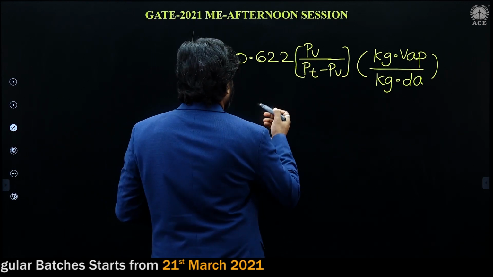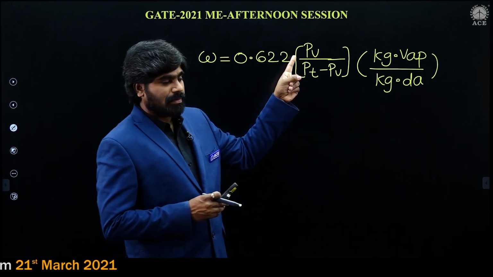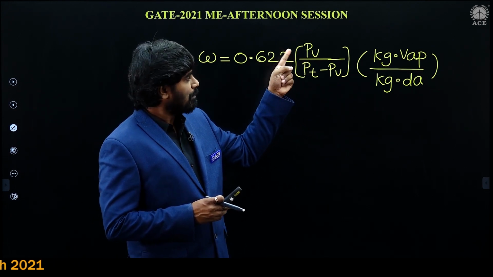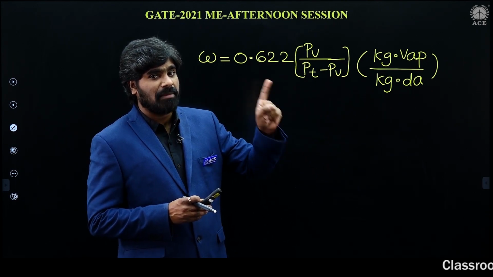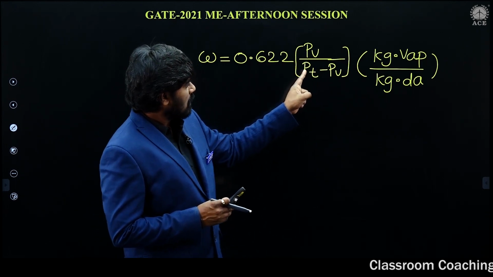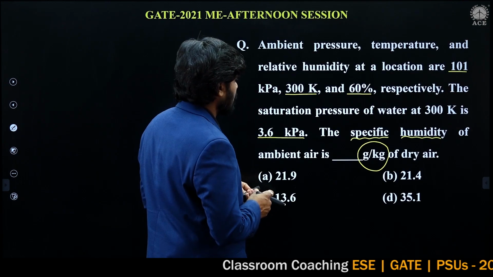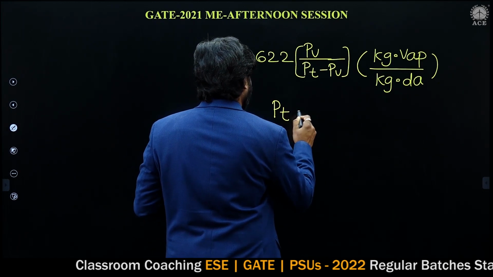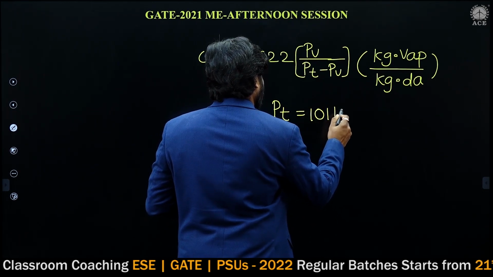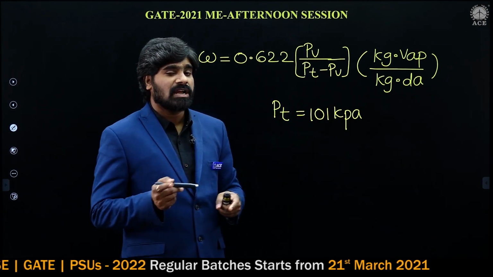Now, let us substitute. PV is the partial pressure of water vapor, or simply the pressure of water vapor. PT is the total pressure, or atmospheric pressure, or ambient pressure, all are the same. So, total pressure is given. He said total pressure 101 kilopascal. PV is the pressure of water vapor.